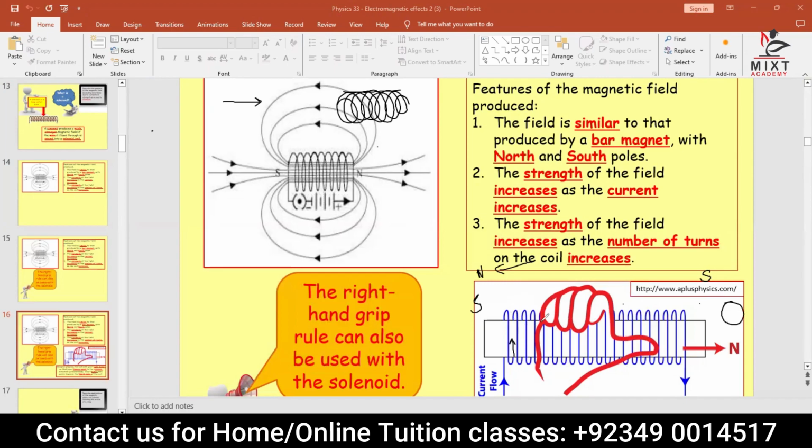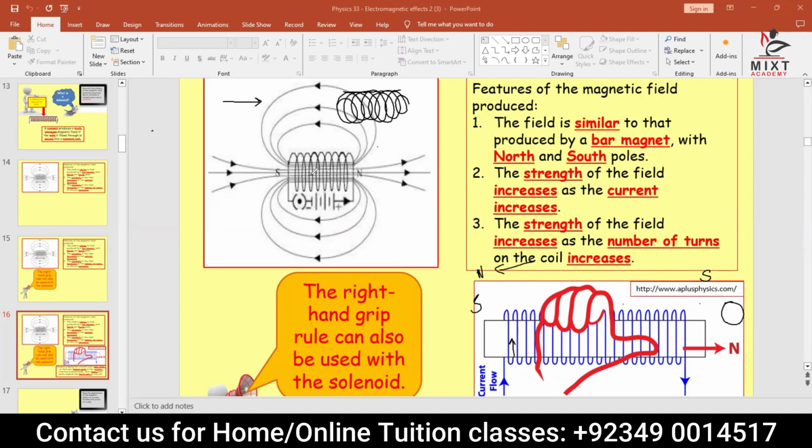Guys, everybody understand this? Yes, sir. So basically, when current is going from this side, we don't need to see which way the current is coming up. We just need to say which way we can curl your fingers so that the direction of the current is established.